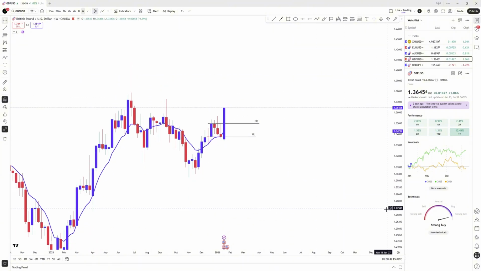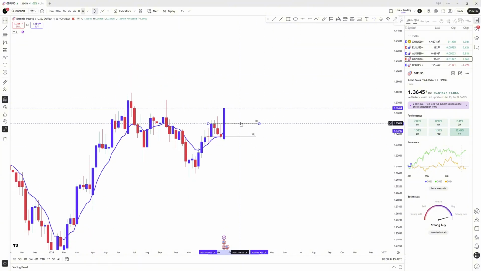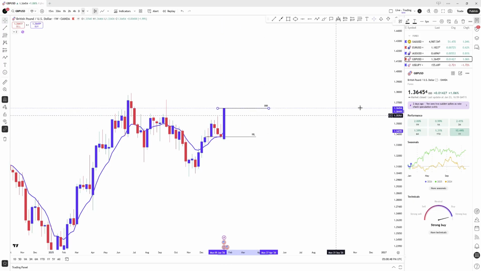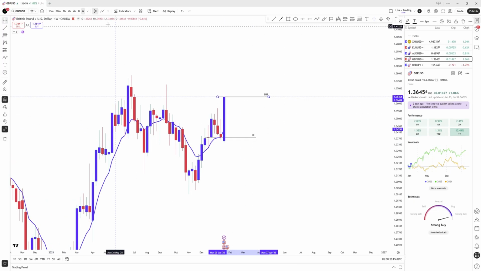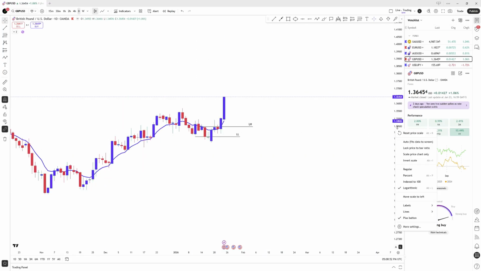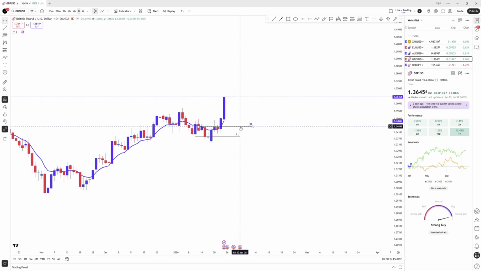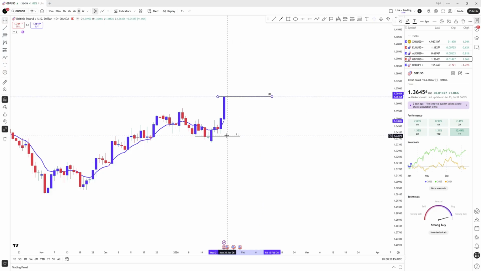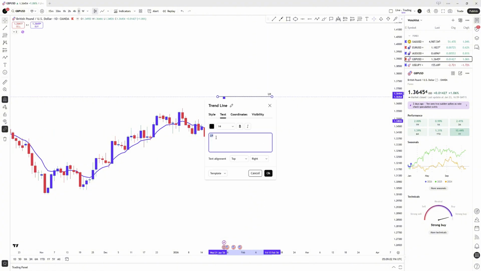GBP USD on the weekly is bullish, creating this our new higher high. This continues to stay our higher low. We go down to the daily time frame and we see where the daily is at. The daily is bullish. This is our new higher high and this is our new higher low. We make sure we mark our higher high and our higher low.